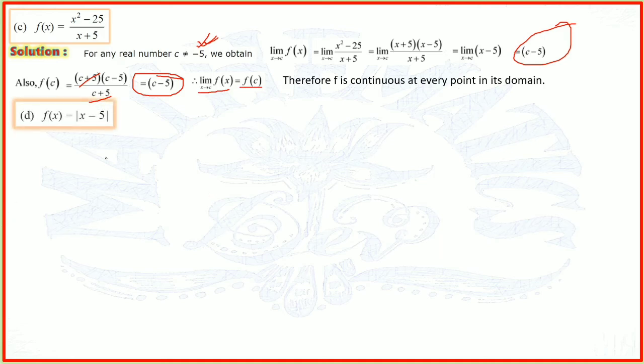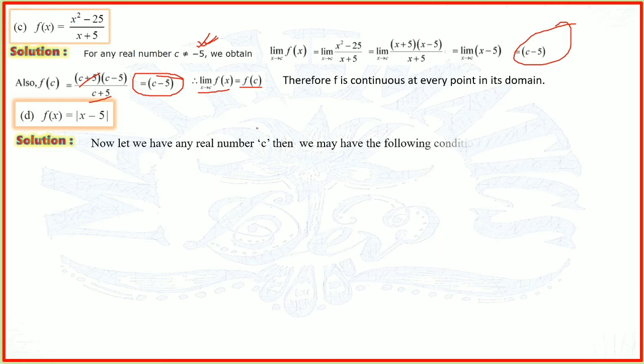Next part is D, the modulus function. f of x is equal to modulus x minus 5. Now you know in a modulus function, first of all we need to find the neutral point where the function turns, because in this case x is equal to 5 will be the turning point. We need to find the turning point where the function starts giving purely negative value or purely positive value. So let us solve it.